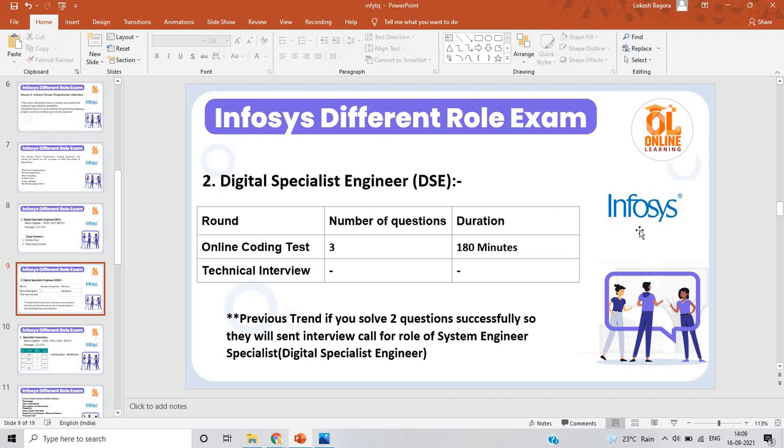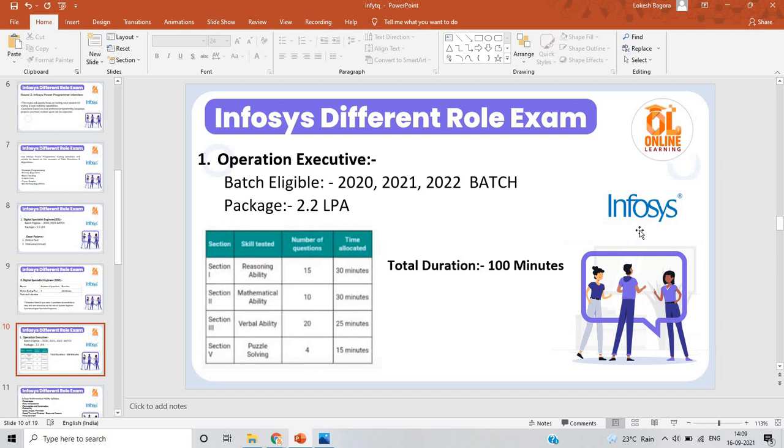After that, there is a very important point: this is just related to specialist programmer and digital specialist, and in this the 2020-21 batch is eligible. But now for the operation executive role, the 2020-21-22 batches are eligible, and it is the same for diploma candidates also. The package is 2.2 LPA, and there are 4 types of sections: reasoning ability, mathematical, verbal, and puzzle solving.